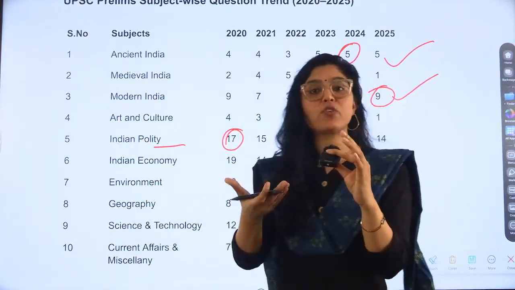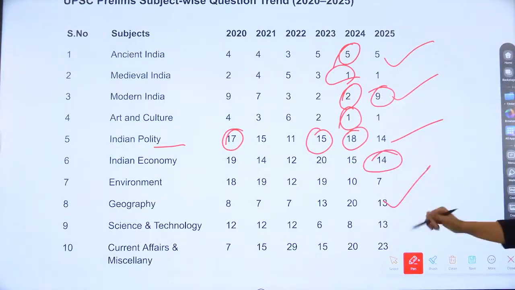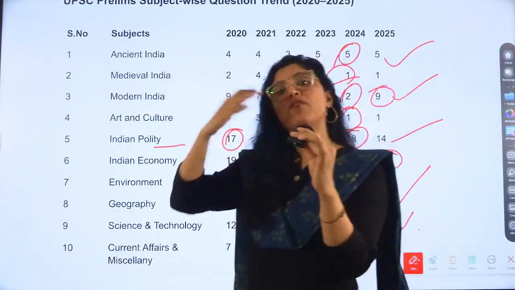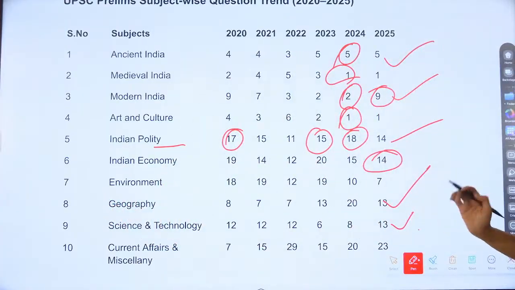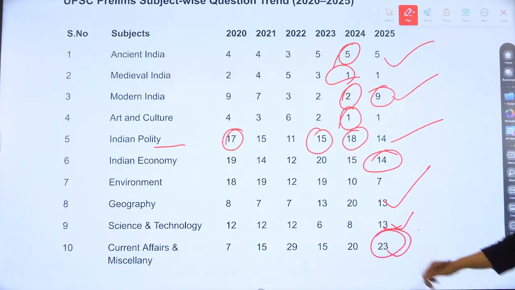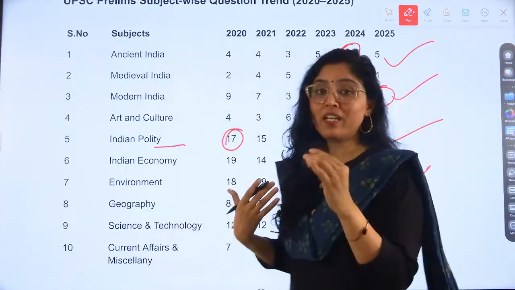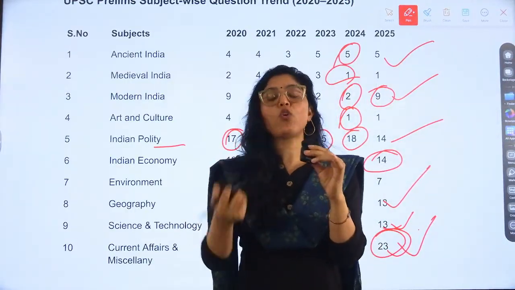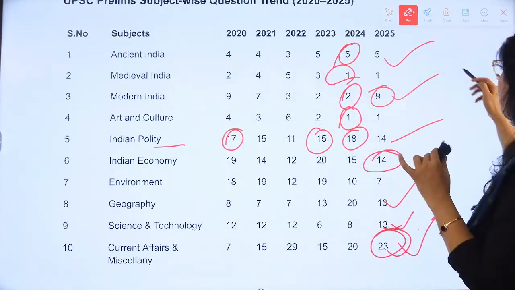Like history, 16 questions were there. Polity, we have seen around 14 questions. Economy 14, then geography 13. So it is like a balanced paper, not overly dependent on one subject. Like environment, not more than 20 questions were asked. So it was a good paper. Science and technology also 13 questions were asked. Current affairs and miscellaneous topics were 23. So this is what made the paper difficult, right? Like asking questions about sports, and that too, the score of the Kho Kho question came, that was the difficult question, right?